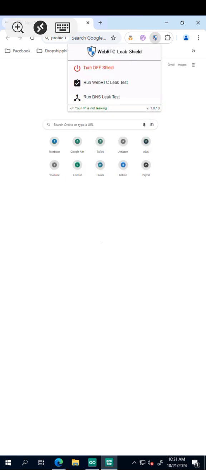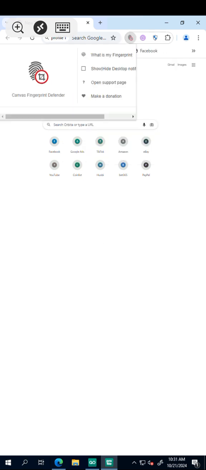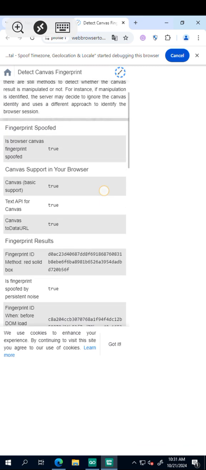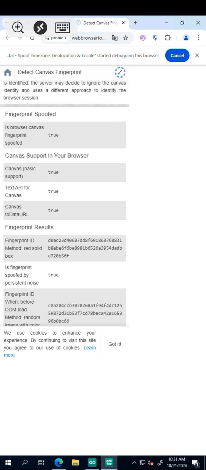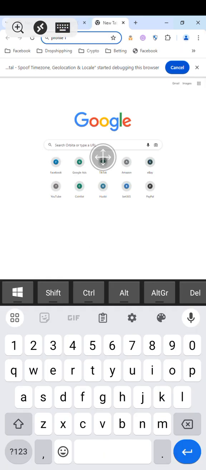Then the next one is web RTC, so your IP is not leaking. Can you see it there? Then when you click on that place, you also see canvas fingerprint. Right now, let me go and check my fingerprints. Yes, this thing automatically generates new fingerprints for you. Now the last extension that I did not talk about before, I'm not talking about it now.